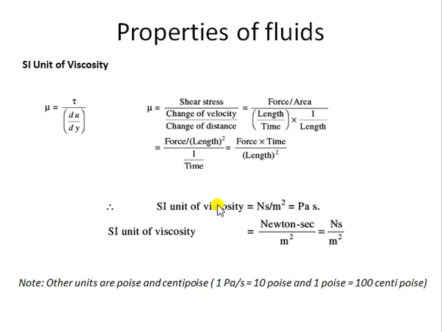In some books, one more unit is used for viscosity, called poise or centipoise. 1 Pascal second in SI units is equal to 10 poise, and 1 poise is equal to 100 centipoise. So you can also calculate that 1 Pascal second is equal to 1000 centipoise. So you need to take care of the units, as units can be confusing sometimes. So that is viscosity.